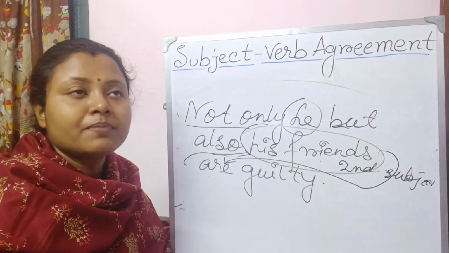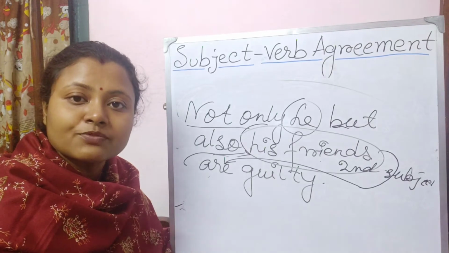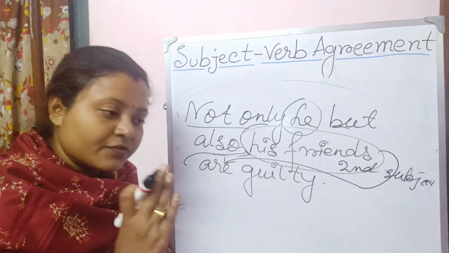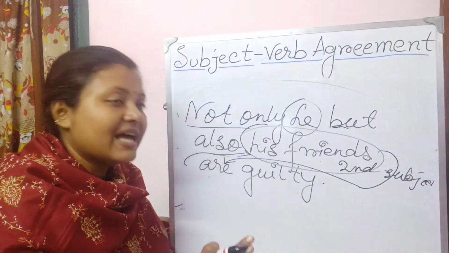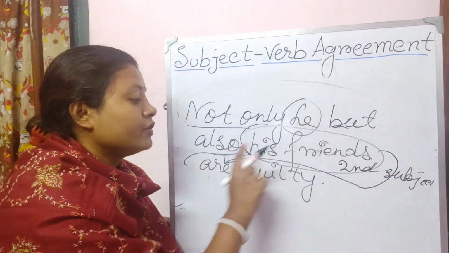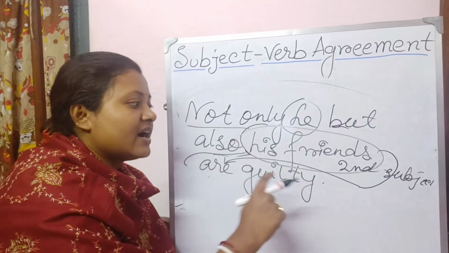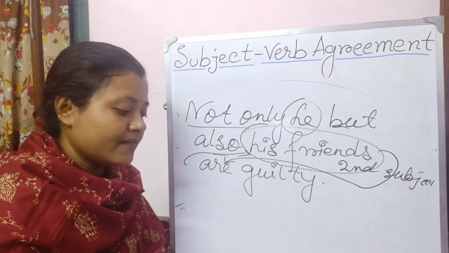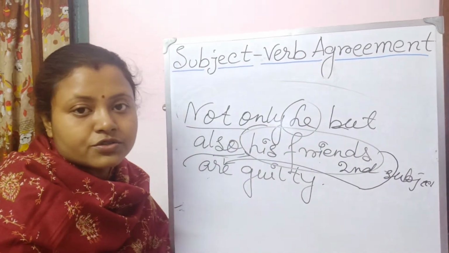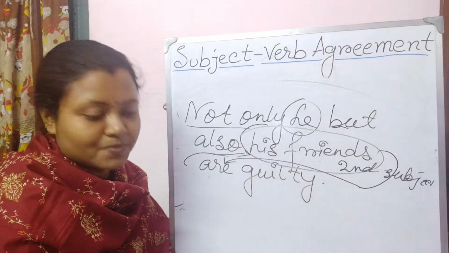Not only you but I am also to blame. Here you and I are the two different subjects which are joined by not only but also. The first subject is you and the second subject is I. I told you that the verb will always follow the second subject in these cases, so that is why I am is written. So the sentence is: not only you but I am also to blame. The sentences are written in your book as well on page 88. Okay.